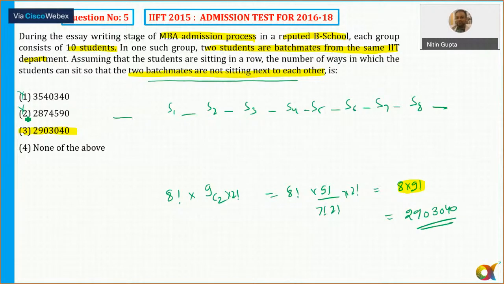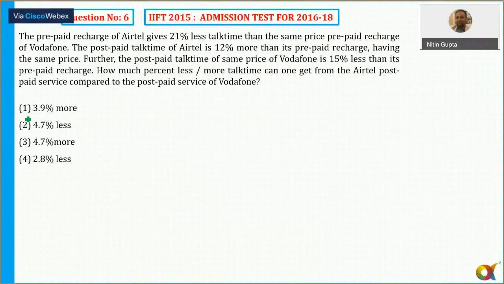Now let's come to question number 6. The prepaid recharge of Airtel gives 21% less talk time. Not sometimes Apex; it is always brutal.